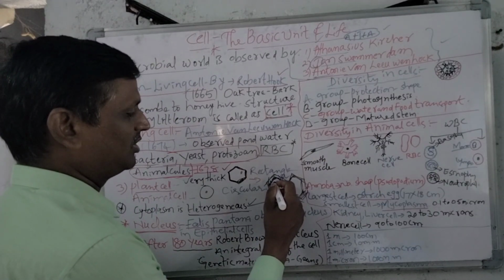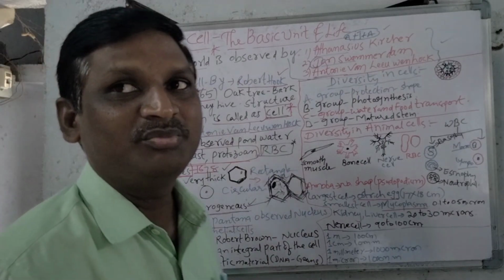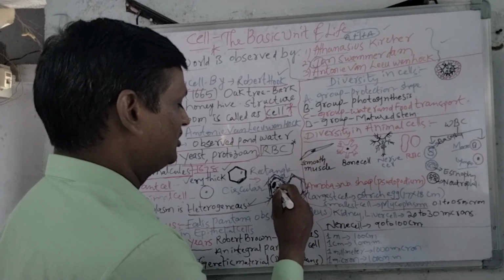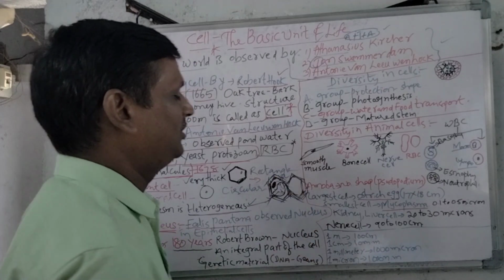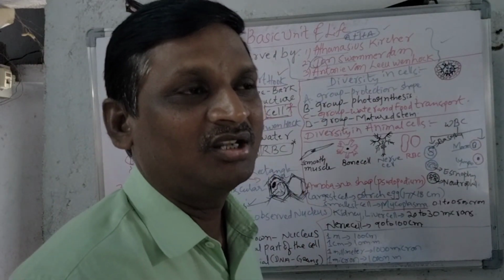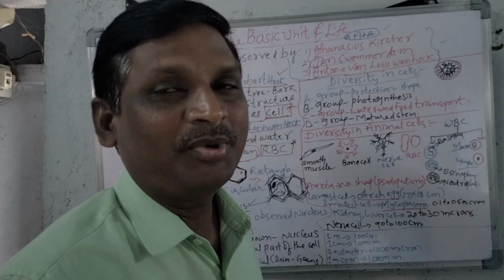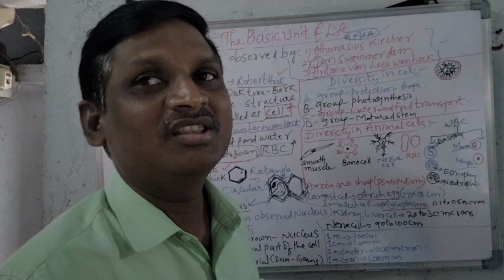Here we can see the nucleus is beside because most of the plant cell is occupied by the vacuole. This is one of the cell organelles. Because of the presence of the vacuole, the cell is more occupied, so the nucleus is pushed to the side in the plant cell.